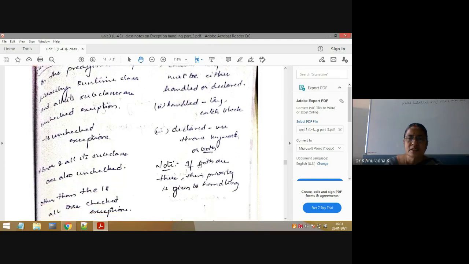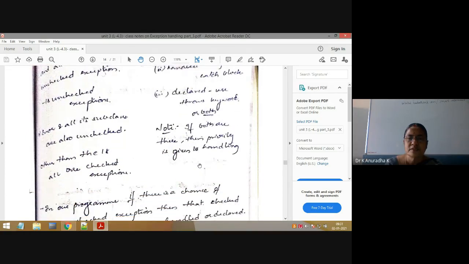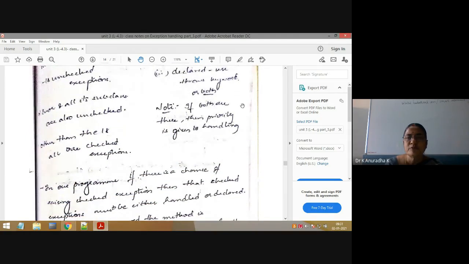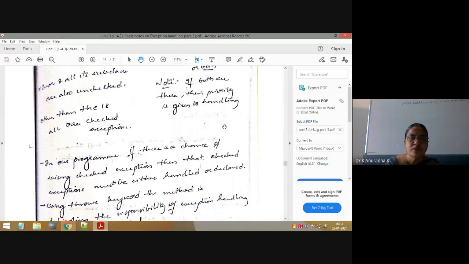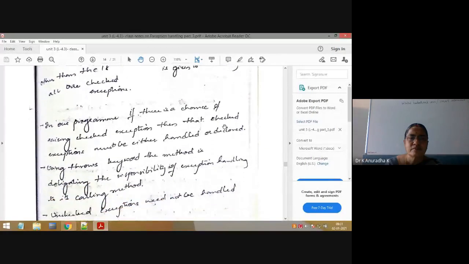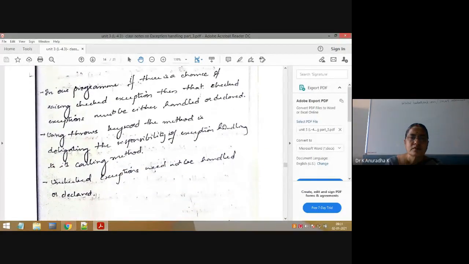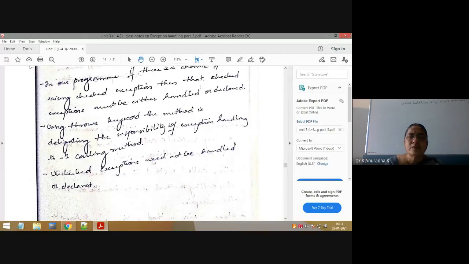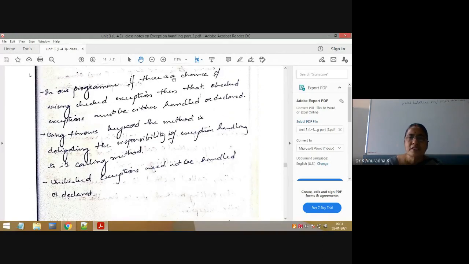Once you understand the concept, the programs are very, very easy. Suppose both are there, you remember this: if you write both handling code and declaring code, then the JVM will give the first priority to the handling code only. We will see the programs. Here in our program, if there is a chance of raising a checked exception, then that checked exception must be either handled or declared. Already explained.